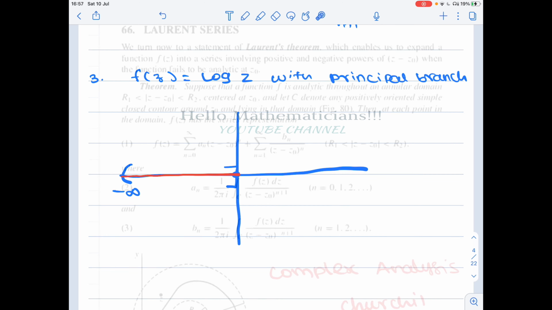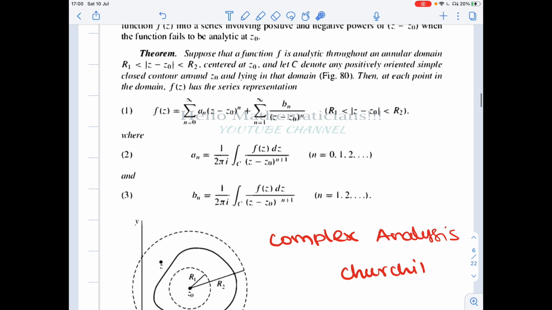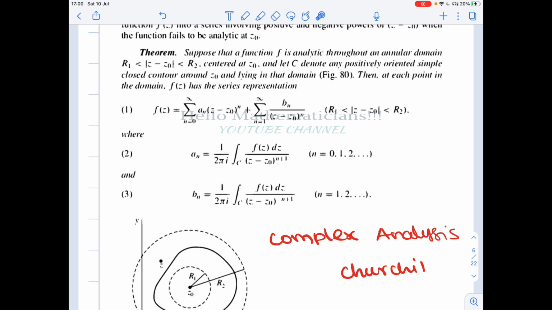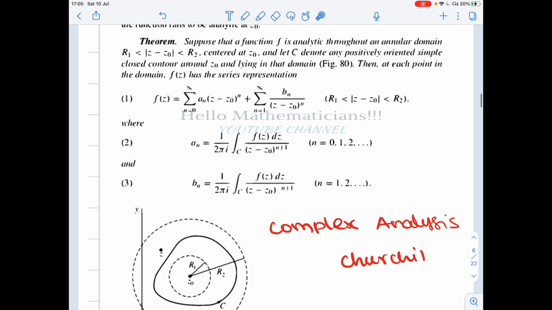To classify the isolated singularities, we need a Laurent series expansion of functions from C to C. This is from the complex analysis textbook by Churchill. It is a very good book, please have a look at it. And let me state the theorem.